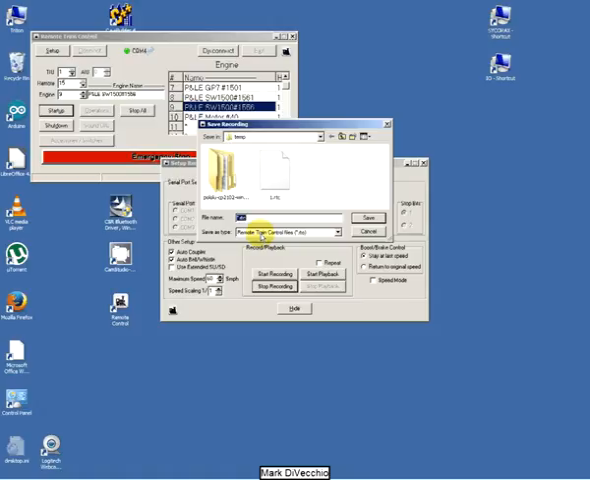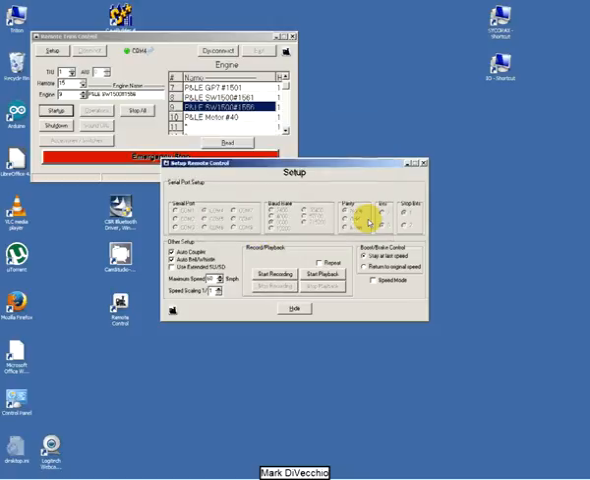It lets us save the file. Call it file 2. Press save. So once it's been saved now, we can then just request the program to play it back.